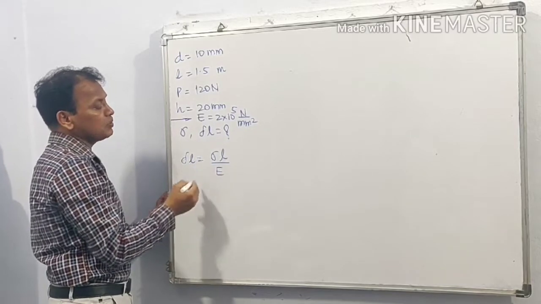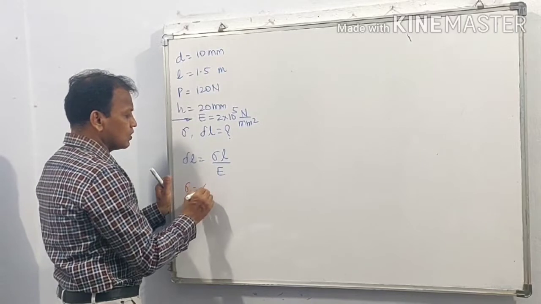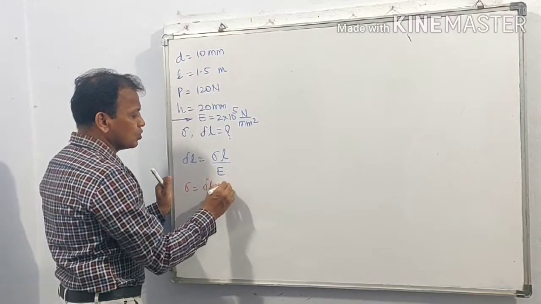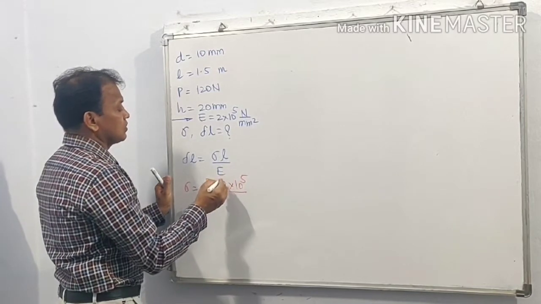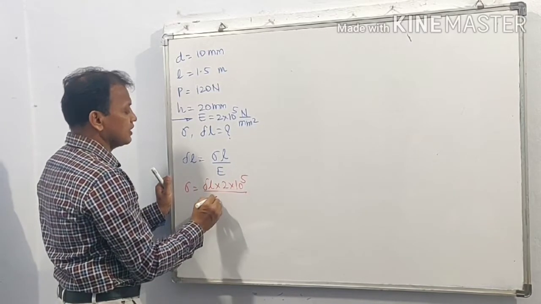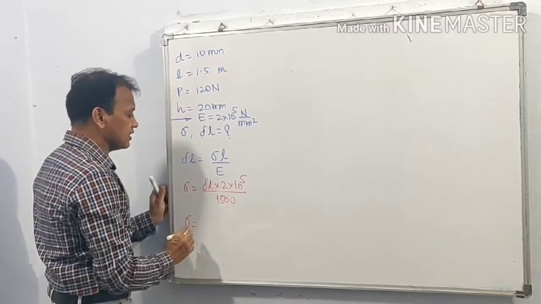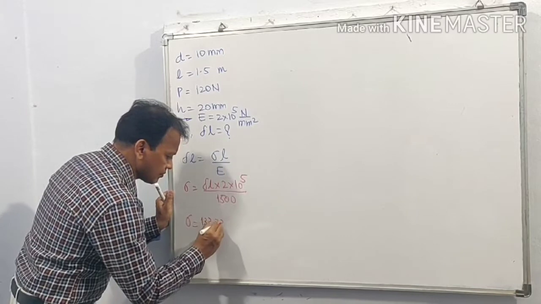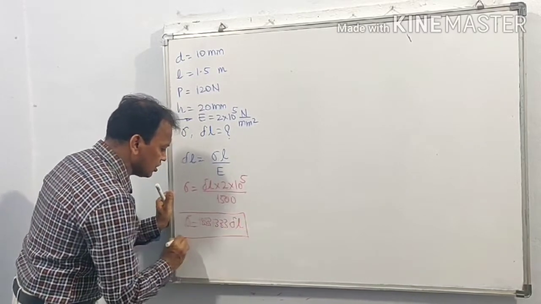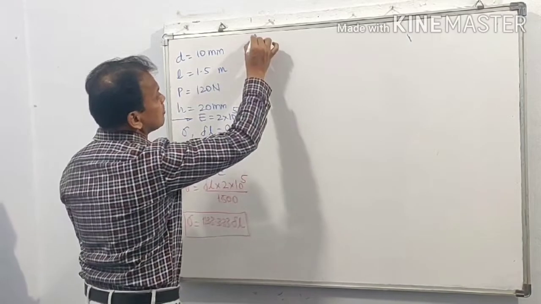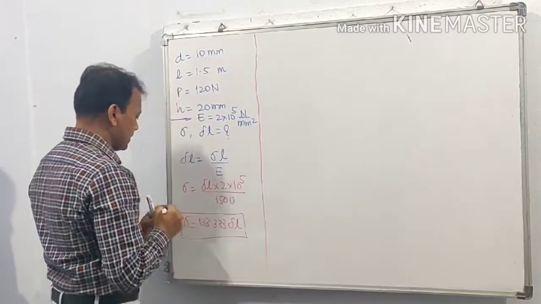So we get the relation between delta L and sigma: sigma is equal to delta L into 2 into 10 raised to 5 upon L, that is 1500. So sigma is equal to 133.333 delta L. This is the relation between sigma and delta L.